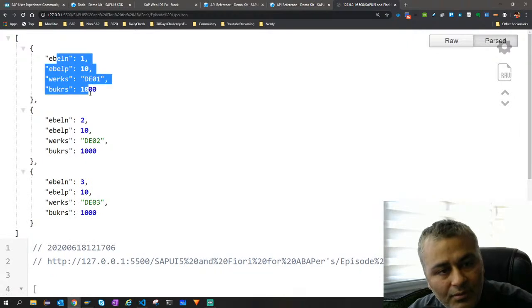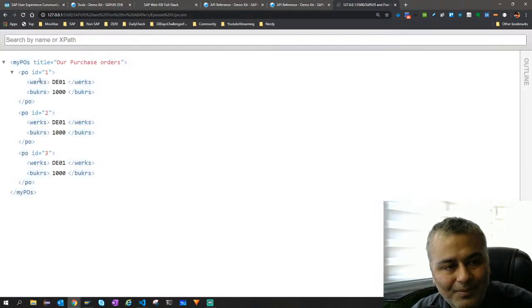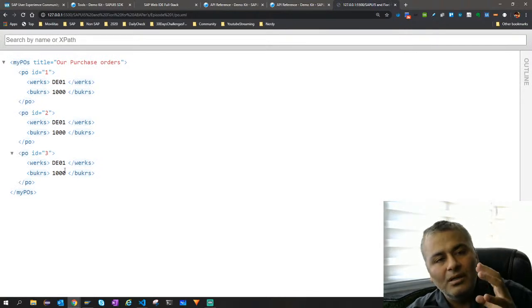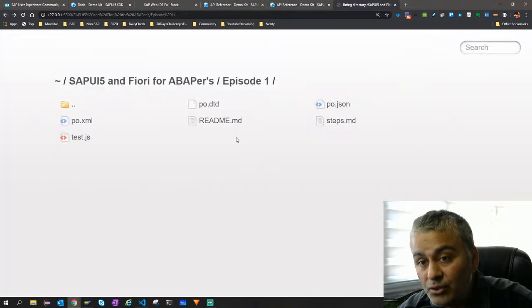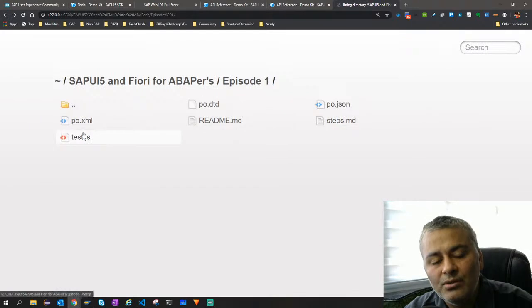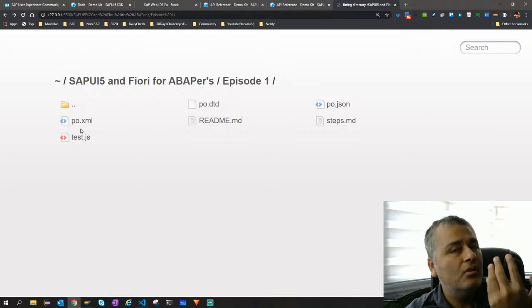This is one way of structuring it, and another way is XML, right? I hope you now understand why I wanted you to know this. It is important because in SAPUI5 applications we will be using views which are of XML type.